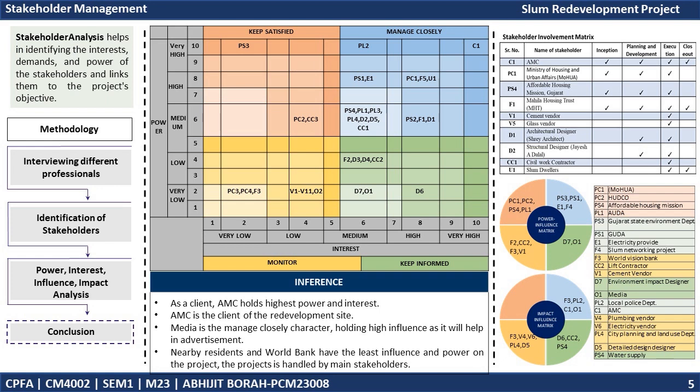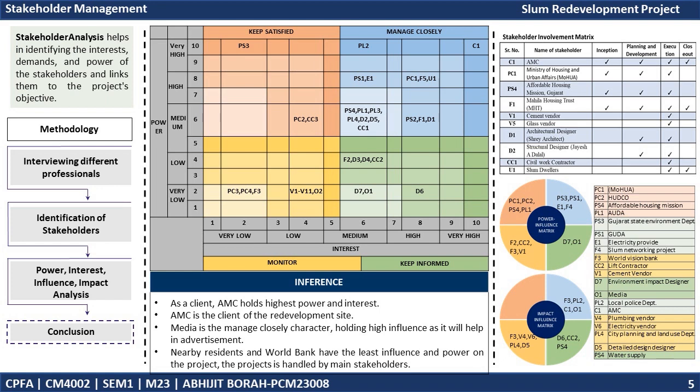There are a total of 11 categories of stakeholders identified for the project. On the top right of the page, there is a table which shows the different stakeholders' involvement in different stages of the project. Now, as you can see, the power and interest matrix is divided into 4 categories. The stakeholders who have high power and least interest will be categorized under the keep satisfied section. The stakeholders who have least power and interest will be categorized under the monitor section. The stakeholders who have highest power and interest will be categorized under the manage closely section. And the stakeholders who have least power but high interest will be categorized under the keep informed section.